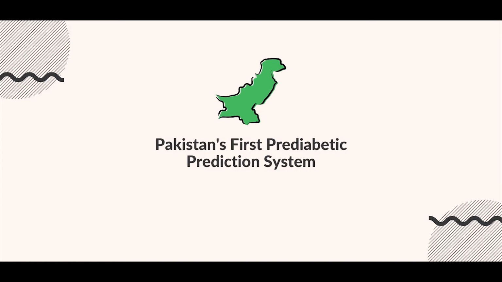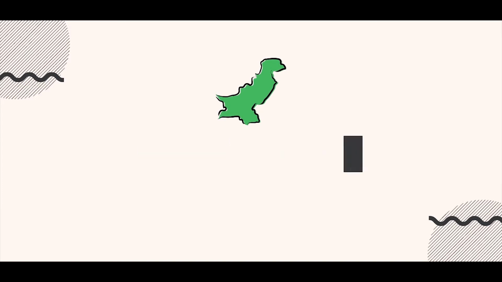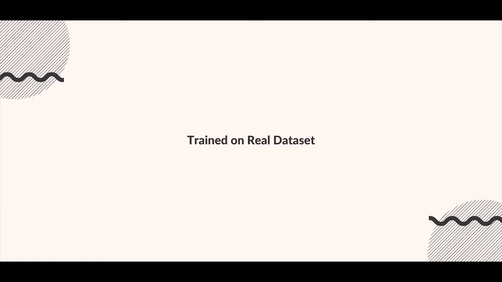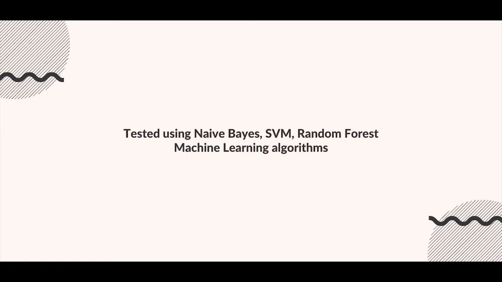So, solution for it? Presenting you Pakistan's first pre-diabetic prediction system. It has been trained on a real data set. More on that in a bit. It makes use of optimal feature selection technique. It has been tested using naive Bayes, support vector machine, and random forest machine learning algorithms. The predictor system has a wonderful accuracy of 87%.